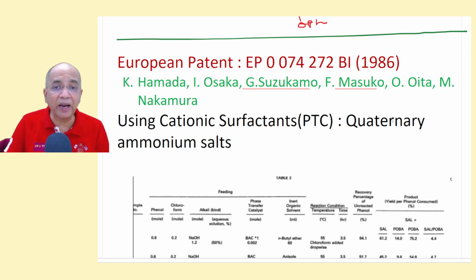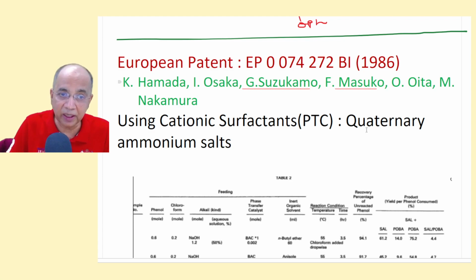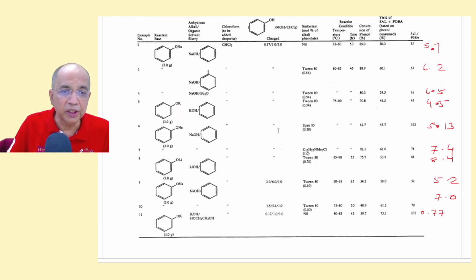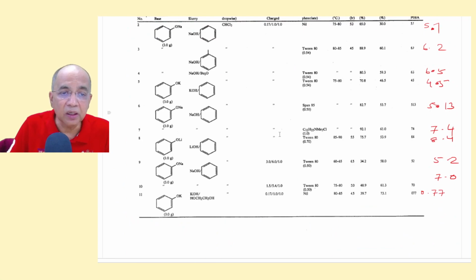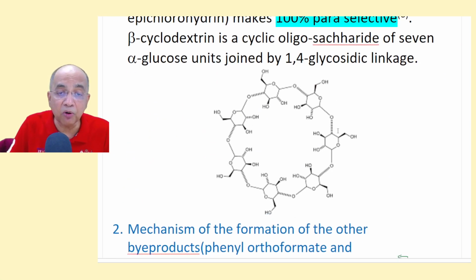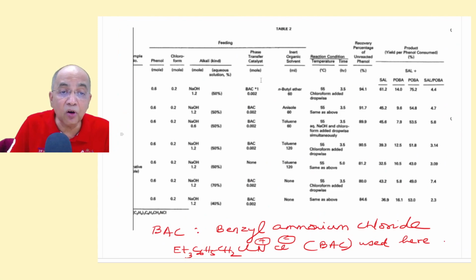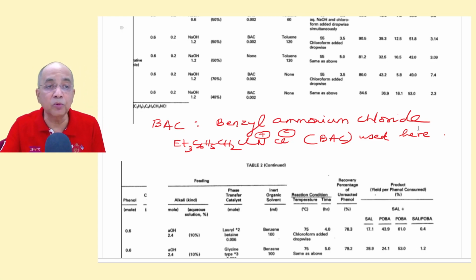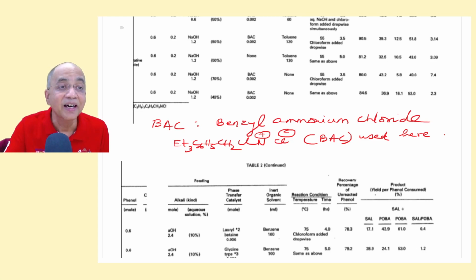And another European patent which came in 1986, the same Hamada was there and other authors were there, using cationic surfactants. The same authors, this Hamada also, used quaternary compounds; this is a quaternary ammonium compound, but in this he used invariably all quaternary compounds. BAC is nothing but benzyl ammonium chloride, triethyl benzyl ammonium chloride. So this Cl has to be removed from here. I am so sorry.